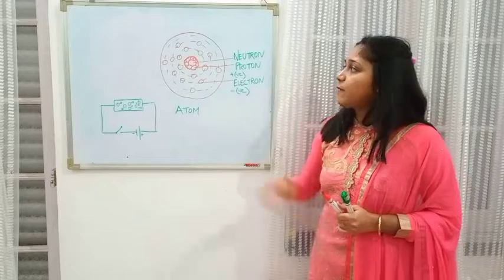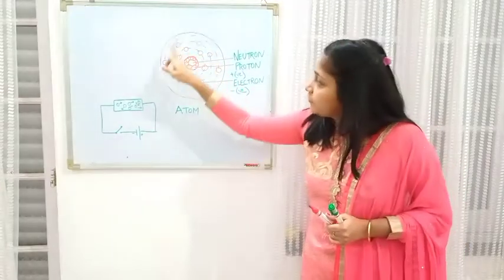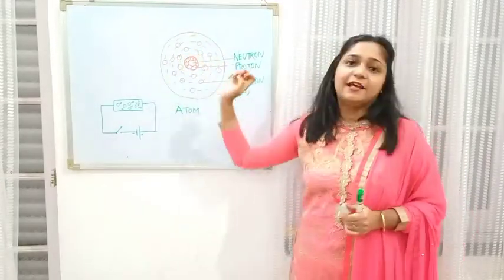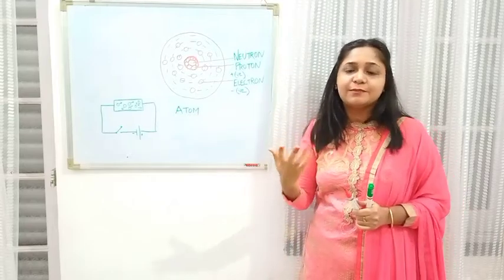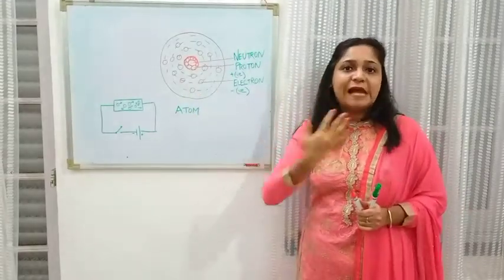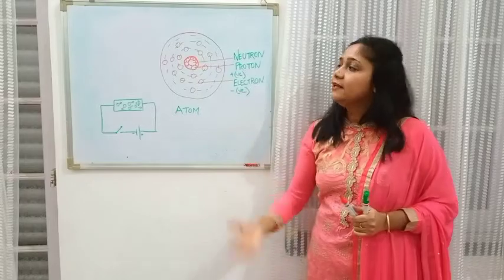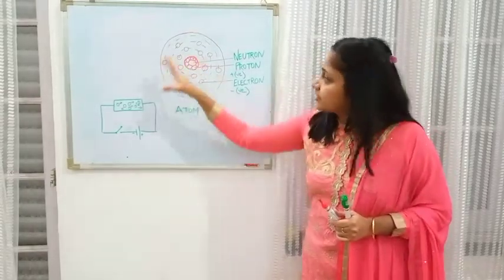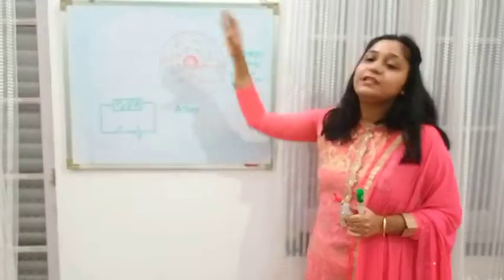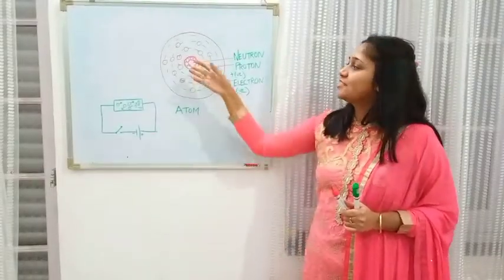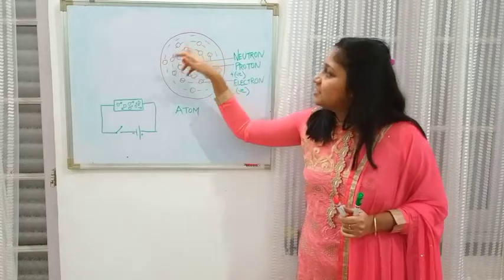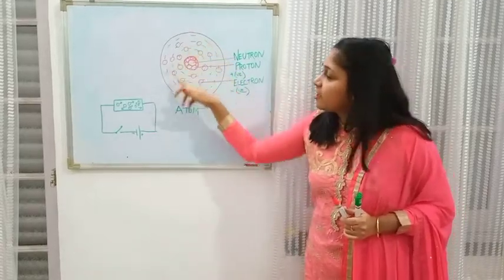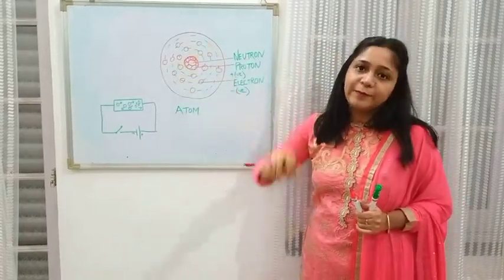The next particles are revolving around in orbits. Like in the solar system, where you have the planets revolving around the sun, similarly here you have the electrons revolving around the nucleus. The nucleus is just like the sun, and the electrons revolve in circular orbits.